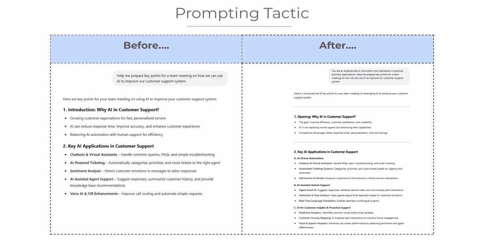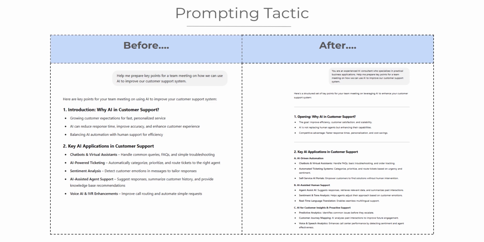On this slide, we've got a before and after example. Before role-playing is, help me prepare key points for a team meeting on how we can use AI to improve our customer support system. This is a solid basic prompt. It's clear, it states the task, preparing key points for a meeting, and it specifies the topic, AI and customer support. But it's generic. The AI has no context about who it's supposed to be or what angle to take.